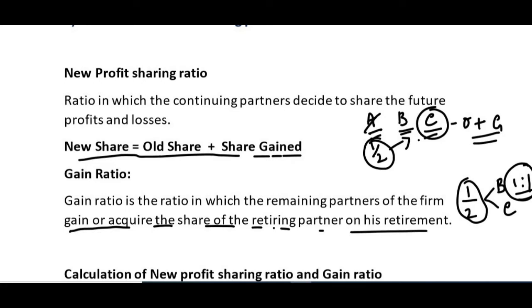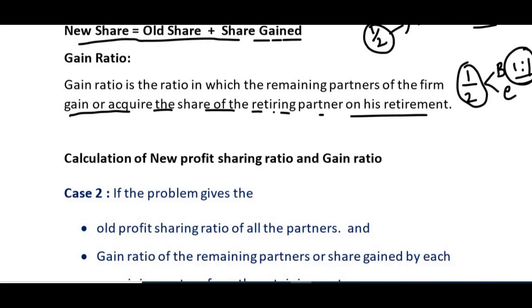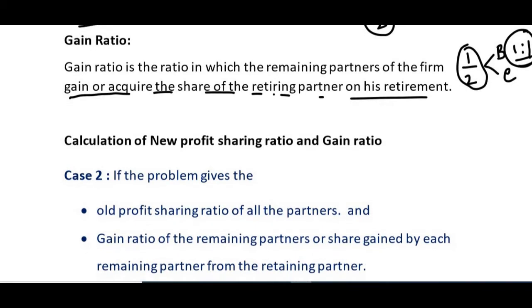Now we will take the calculation of the new profit sharing ratio and gain ratio. In my previous video, we had discussed the first case, where you had only one piece of information, that is the old profit sharing ratio. Now we will solve the second situation, that is case 2.